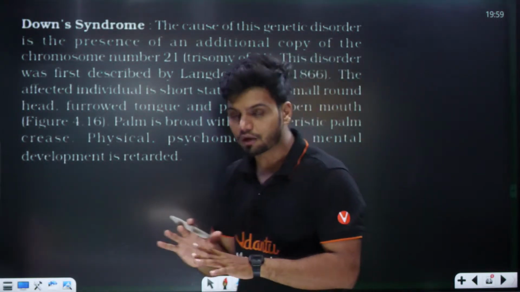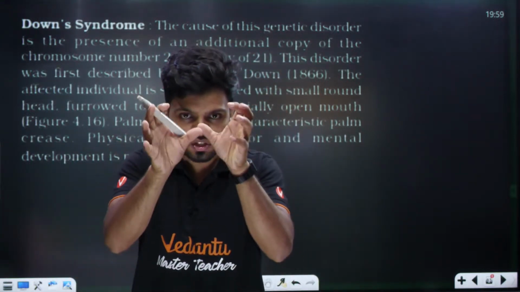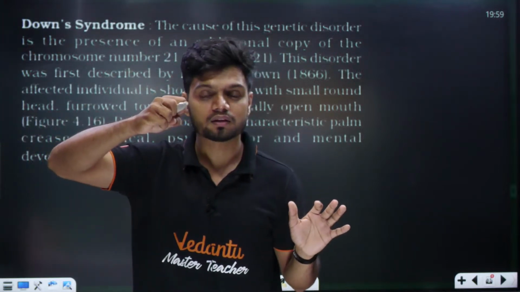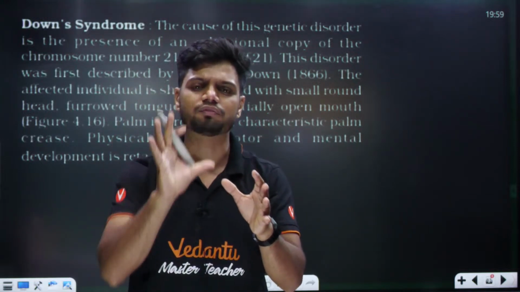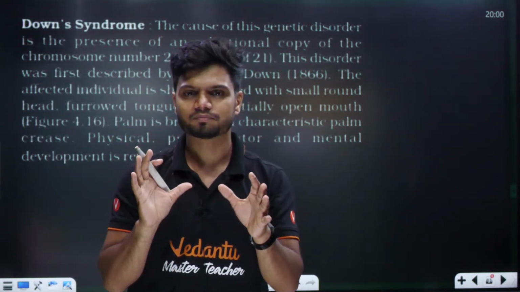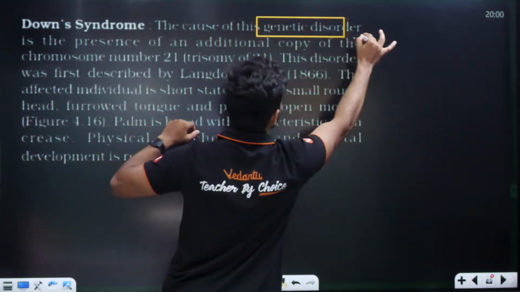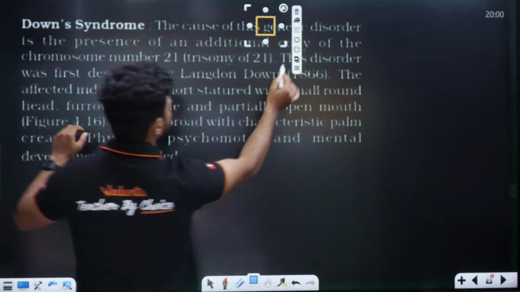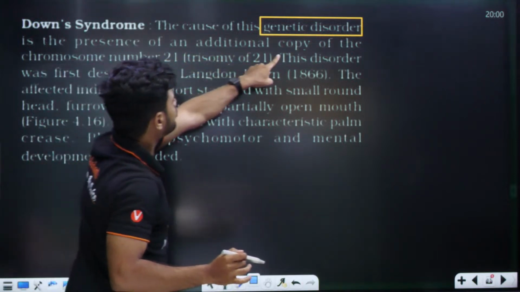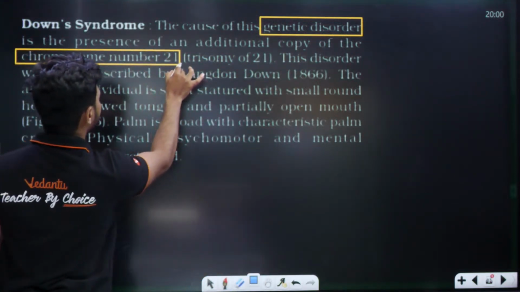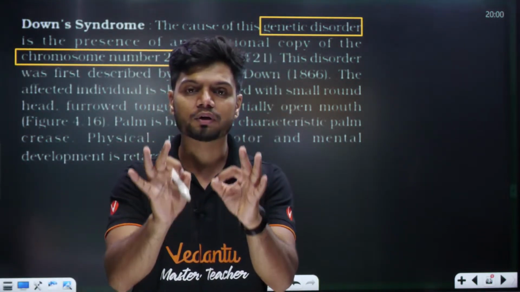First of all, understand. Down syndrome is a chromosomal genetic disorder. Chromosomal changes happen, and one extra chromosome gets added. In Down syndrome, an extra chromosome is added: buy and get one free, but this buy and get one free is a big scam. The cause of this genetic disorder is the presence of an additional copy of chromosome number 21. So there is an addition of chromosome number 21.